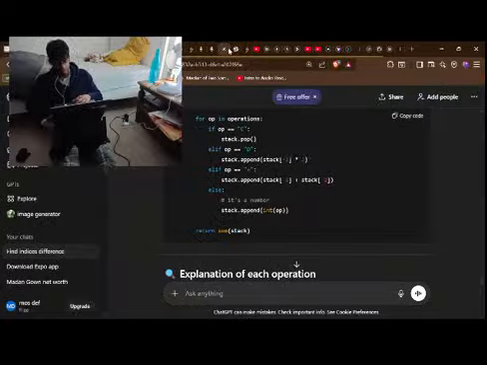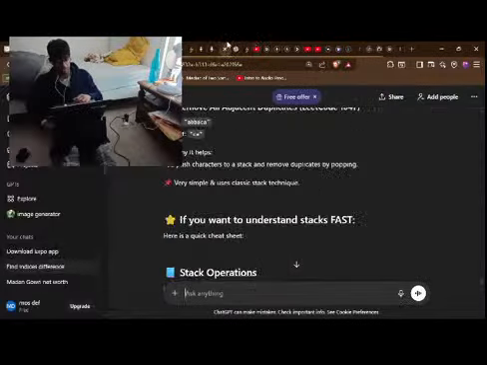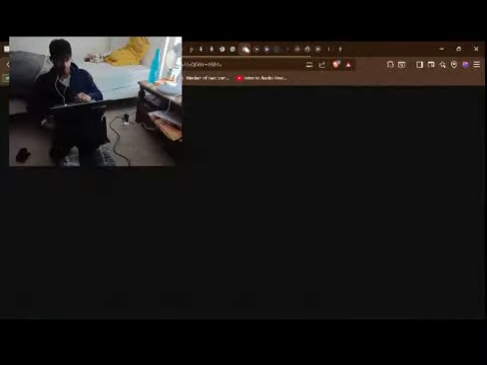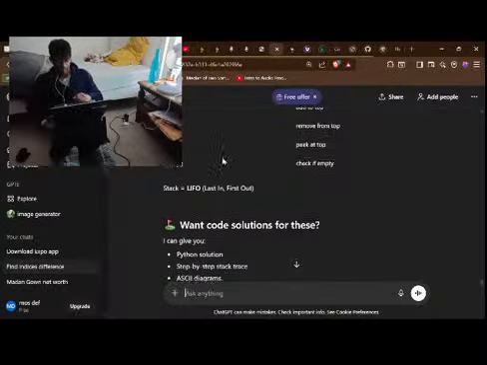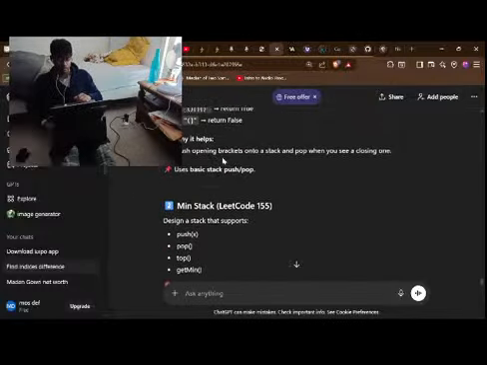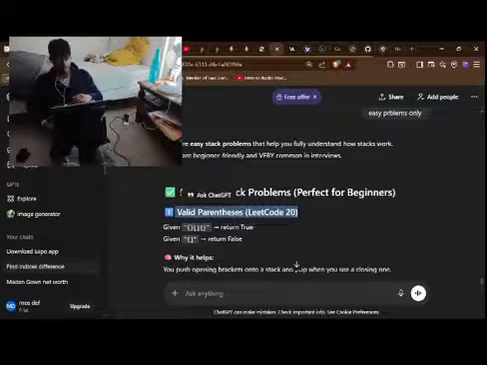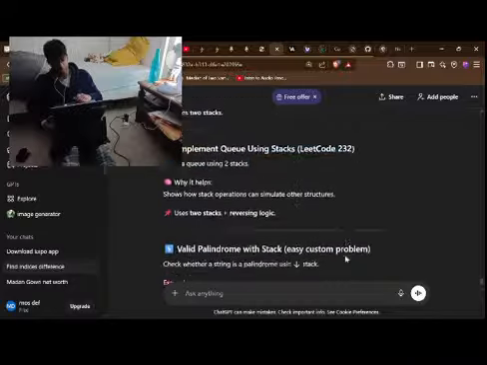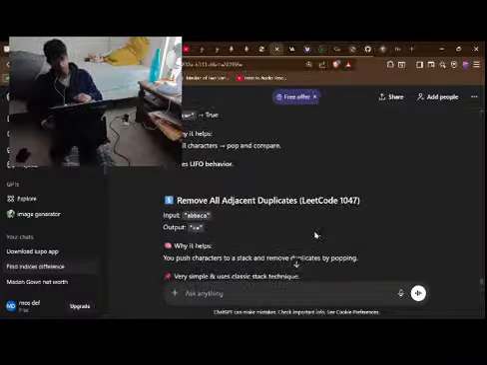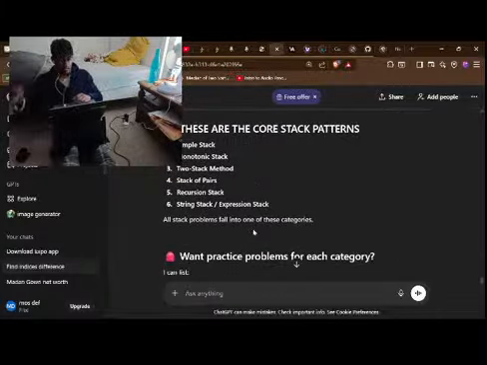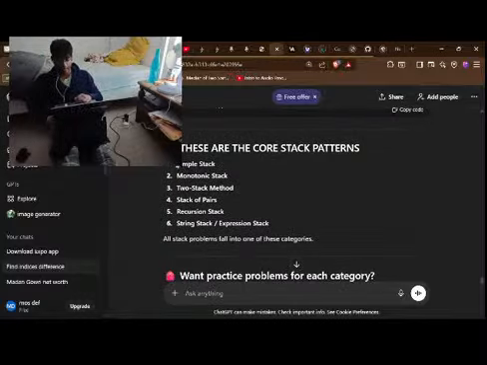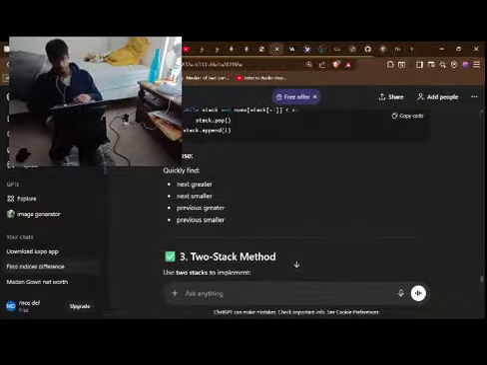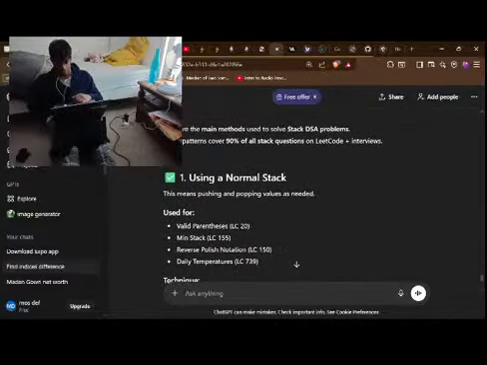Okay, let's look at this. The types of stack operations. Valid parentheses, cool. Min stack, cool. Implementation queue using stack, cool. Valid palindrome stack. Bro, what are you talking about? I'm talking about this one, okay, simple stack. So I'm doing 682.